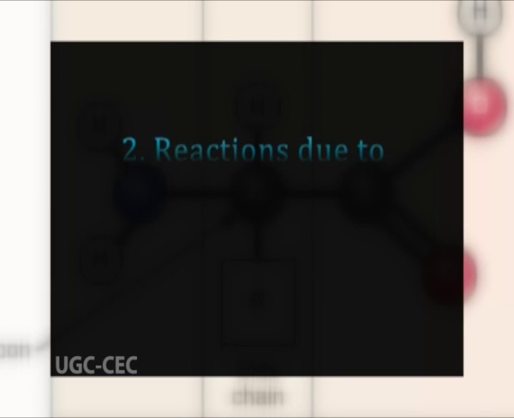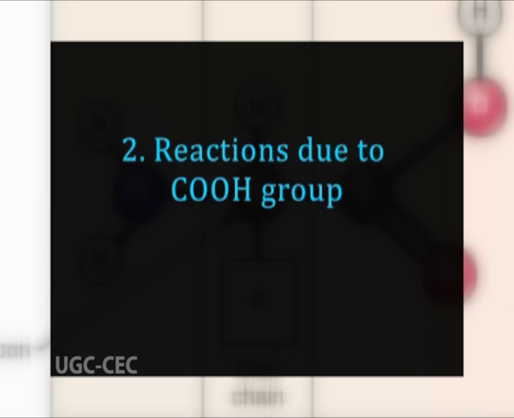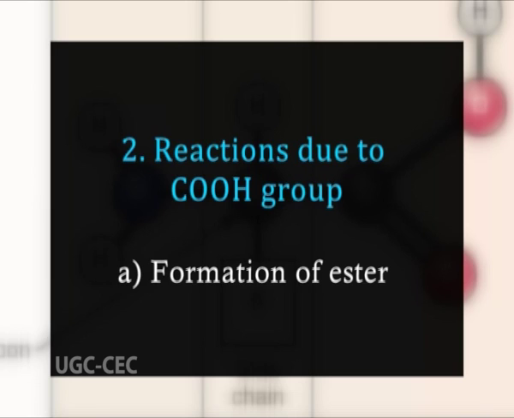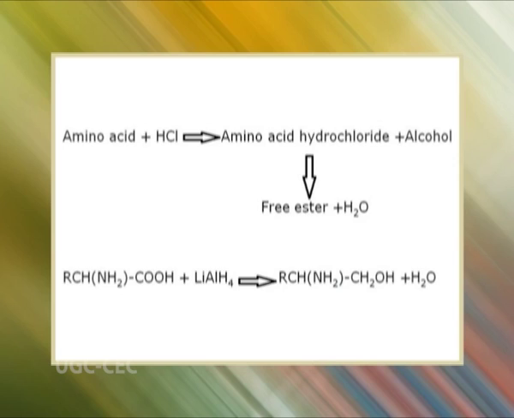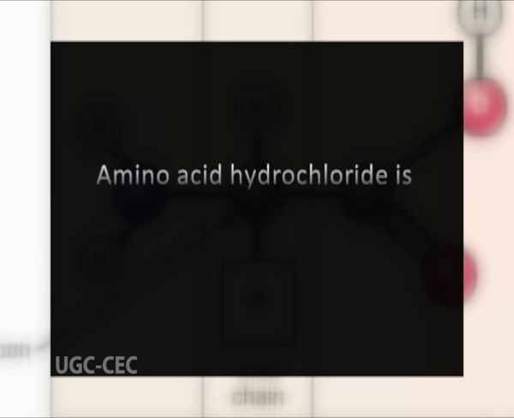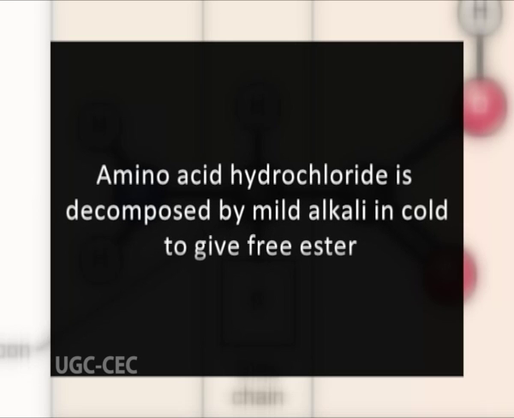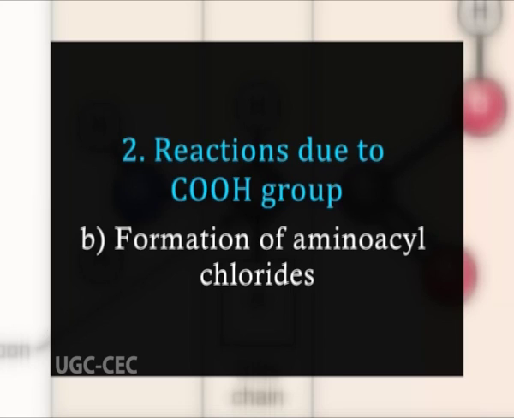We will now study reactions of amino acids due to carboxylic group. The first reaction, formation of ester. Amino acids react with alcohol in presence of dry HCl to give corresponding ester. HCl first breaks up zwitterion structure to form amino acid hydrochloride. Amino acid hydrochloride is decomposed by mild alkali in cold to give free ester. Both free amino acids and their esters are readily reduced by lithium aluminum hydride dissolved in ether to the corresponding alcohols without racemization.